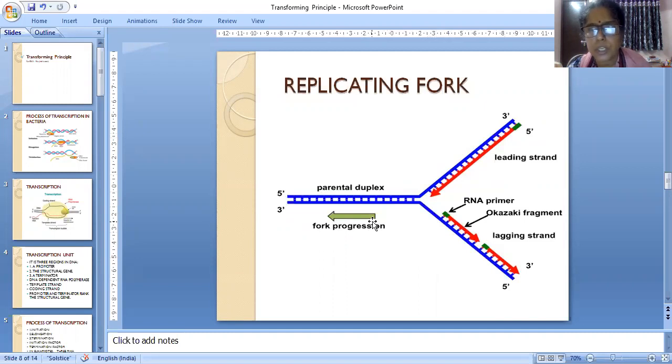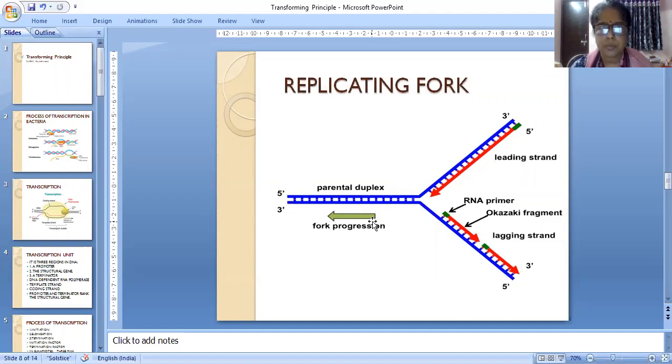Only one topic I discussed, because too many topics discussed in one session may leave you a little confused. So I am trying to decrease the number of topics discussed per video, to avoid difficulty for you. So one topic only today we learned in this section, that is machinery and enzymes required for DNA replication.